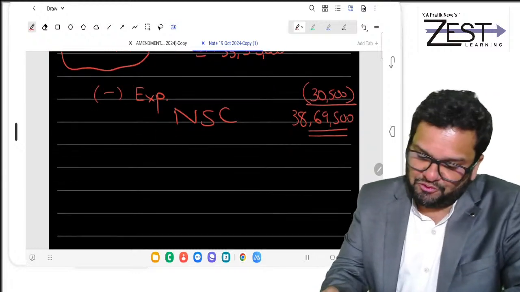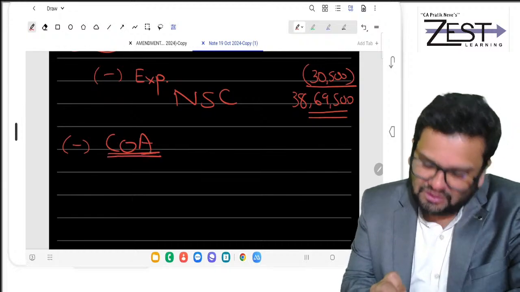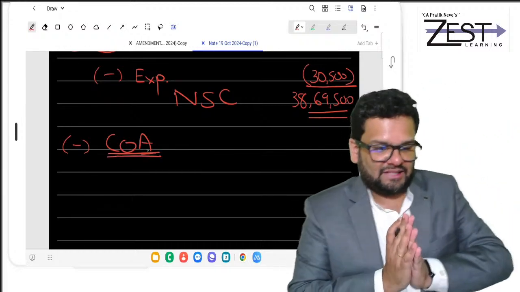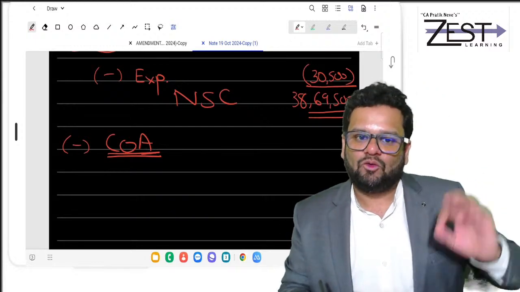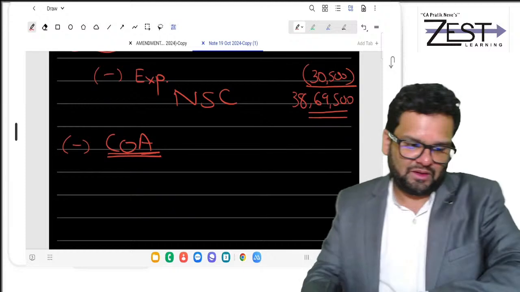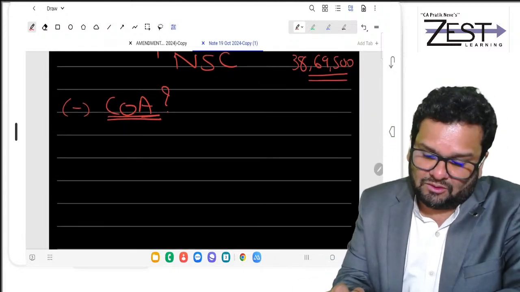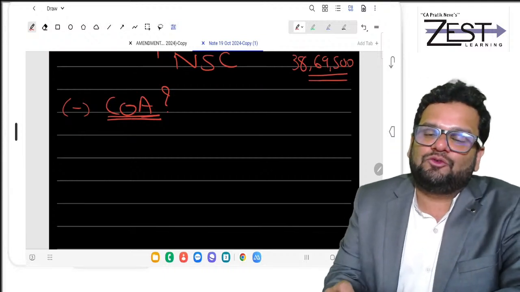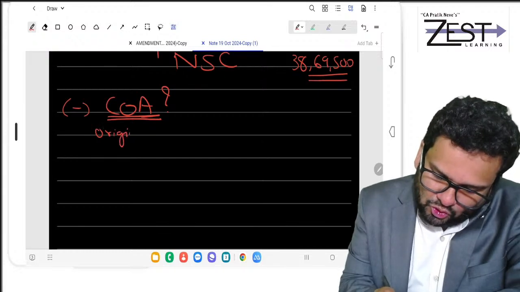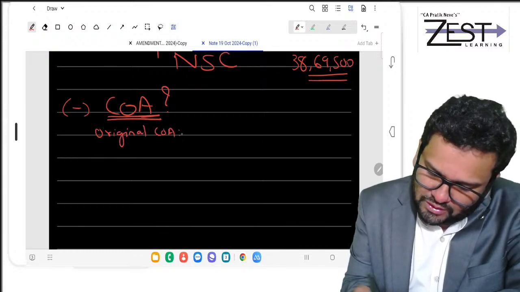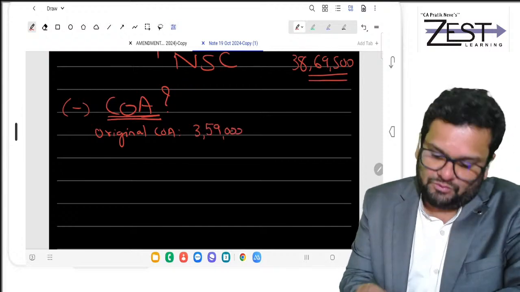Clear? Now from this, you minus cost of acquisition. For a moment, assume you are going to pay tax at 12.5% without benefit of indexation. So what's your cost of acquisition? Now your asset was acquired prior to 1/4/2001. Hence all these things. Your original COA, as you can see, is 3,59,000. I explained you.